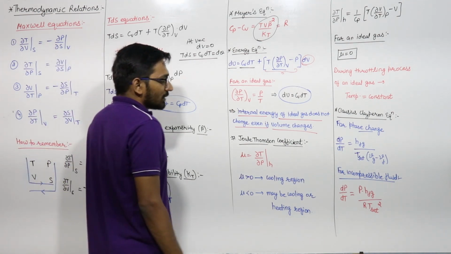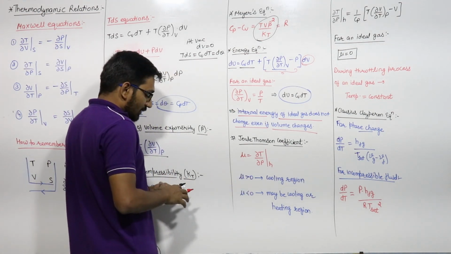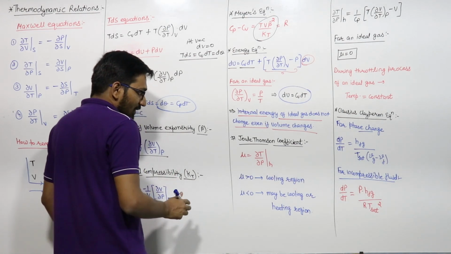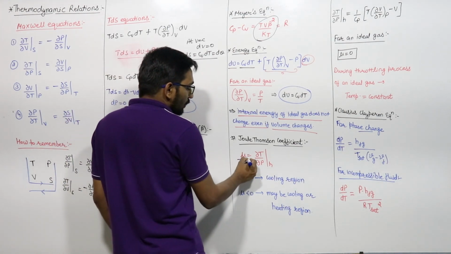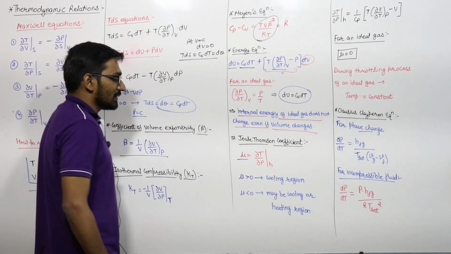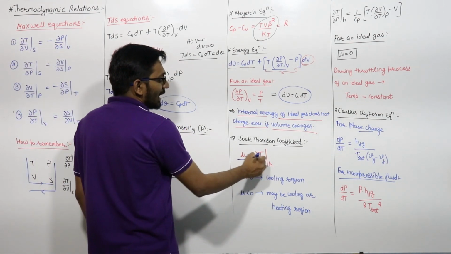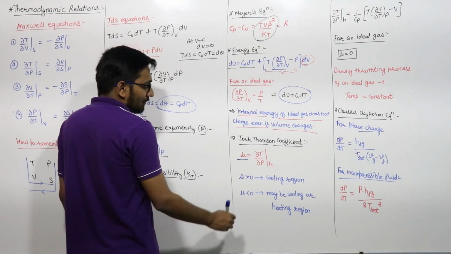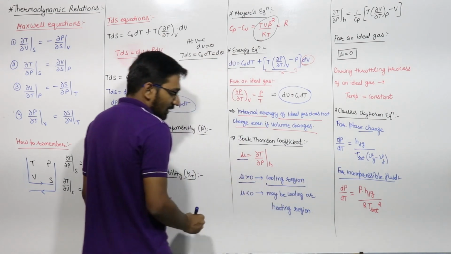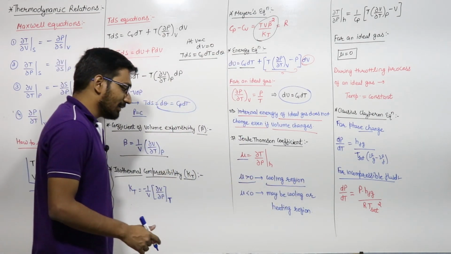Next is the Joule-Thomson coefficient, which is used in your throttling process or isenthalpic process. The Joule-Thomson coefficient is mu. Mu will be equal to del T upon del P at constant enthalpy. If this mu is greater than 0, we can say your gas will be cooled down, cooling region.